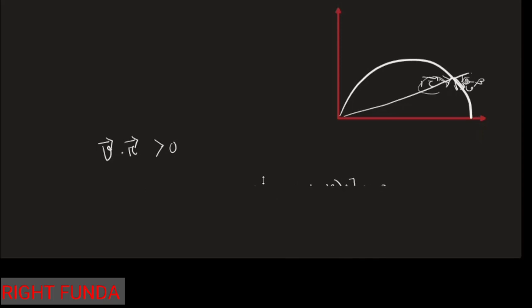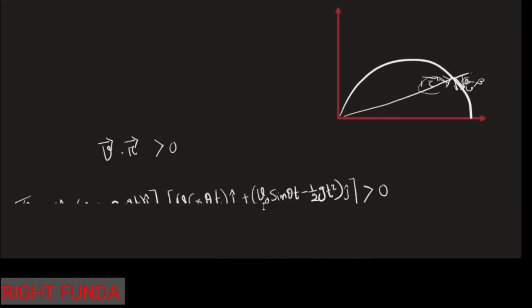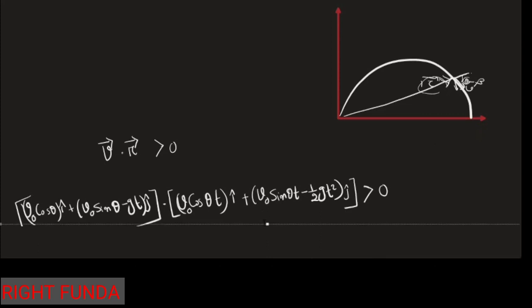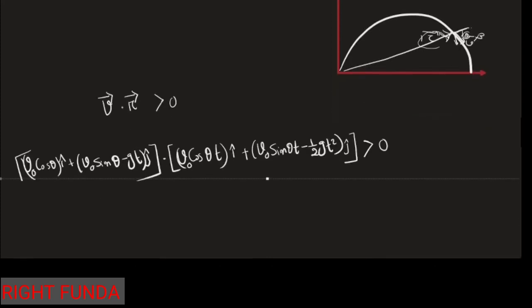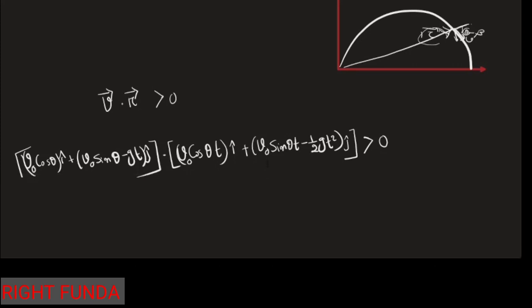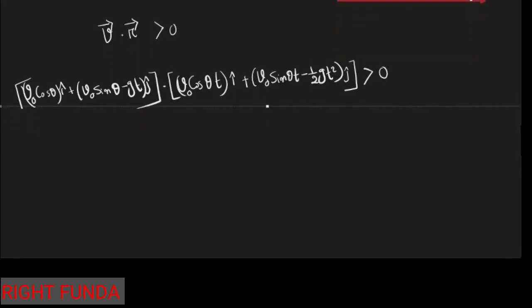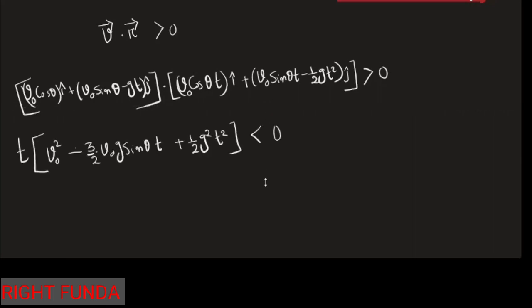v as a function of time is v naught cos theta i cap plus (v naught sin theta minus gt) j cap. So I write the velocity as a function of time and the position vector as a function of time, which I calculated earlier. Taking this dot product, the i cap will be multiplied, the j cap will be multiplied, and I can write this equation like this, t times this. So we got another condition: this quantity should be greater than 0.